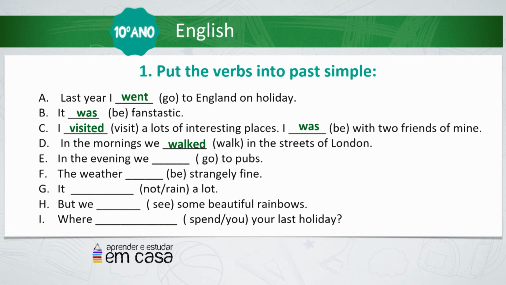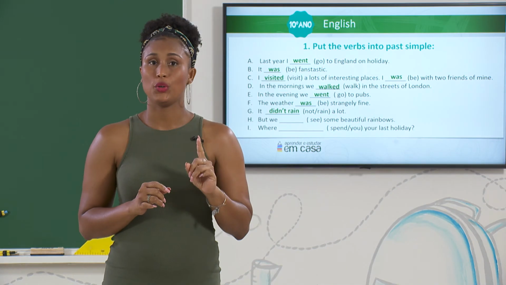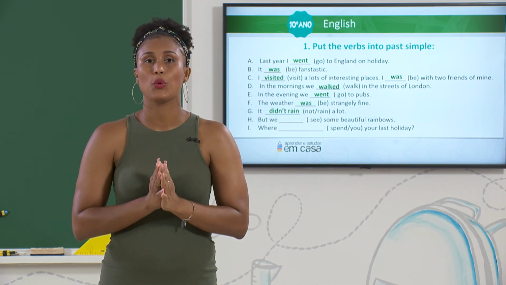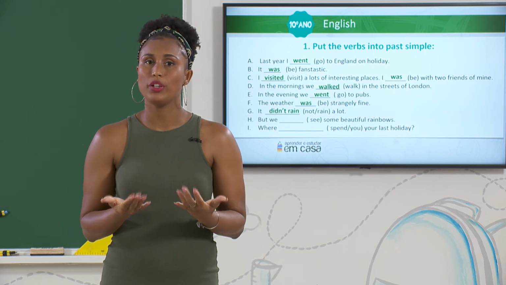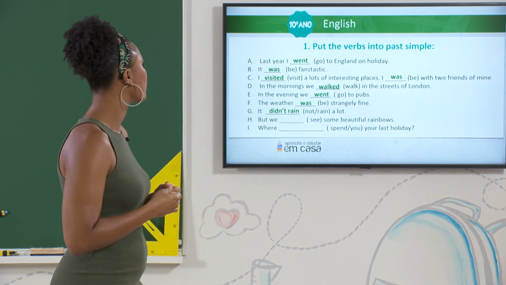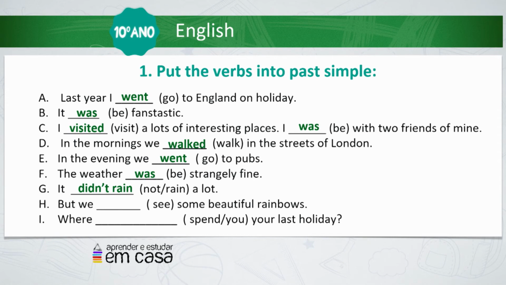In the evening, we went to pubs. The weather was strangely fine. It didn't rain a lot. See? Here we have a negative, so that's why we use an auxiliary verb, did. But we saw some beautiful rainbows.